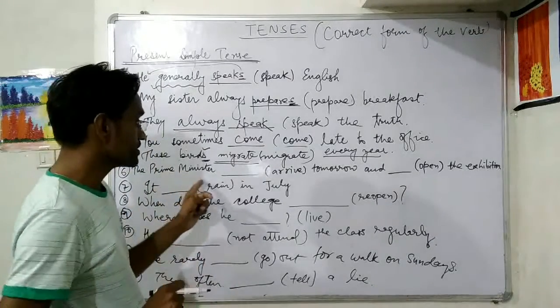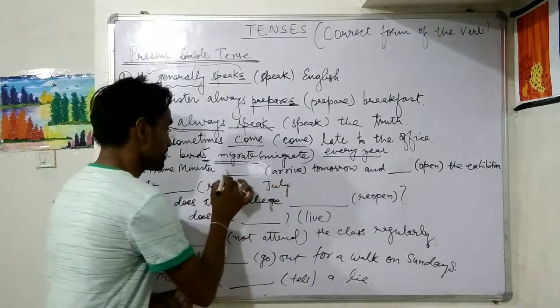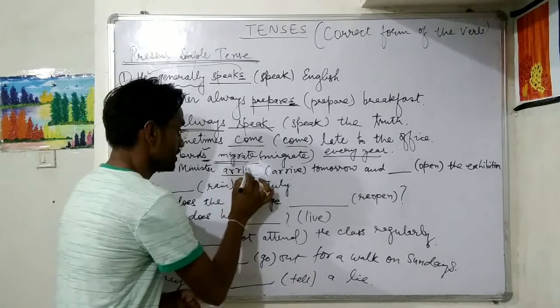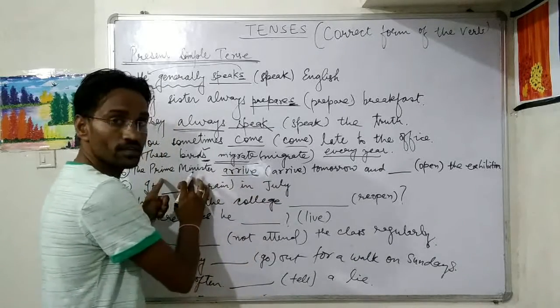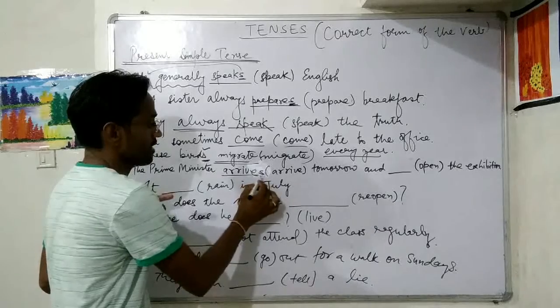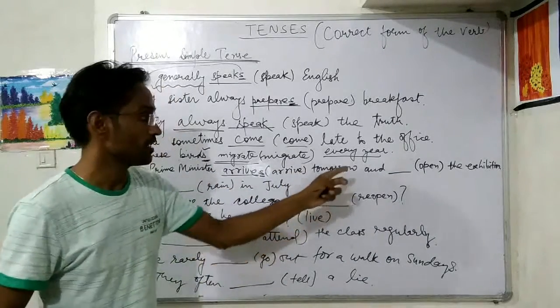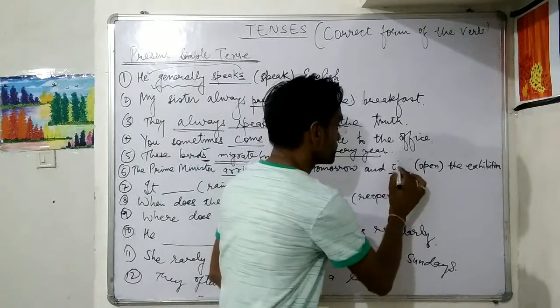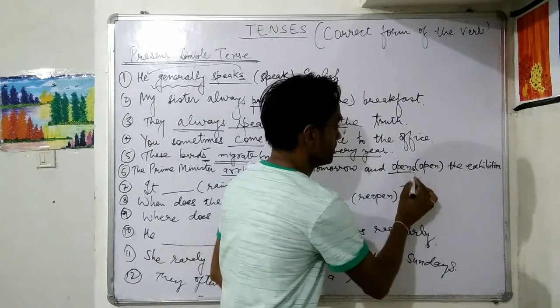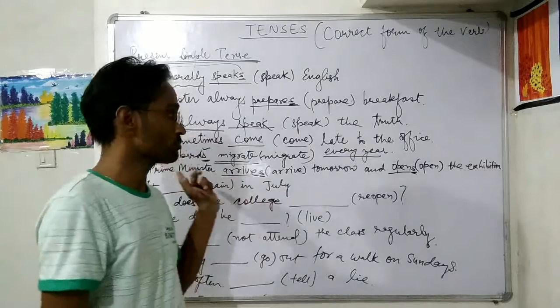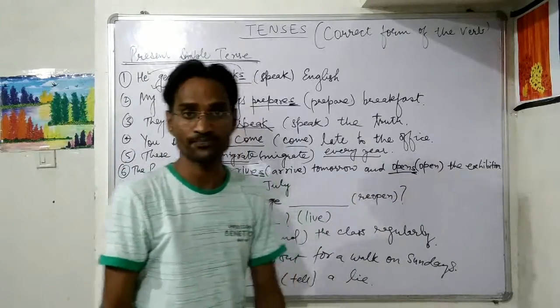So the Prime Minister arrive, this arrive as it is, but here the Prime Minister is the singular third person, we need to add s. The Prime Minister arrives tomorrow and opens. Who is opening? The Prime Minister. So the Prime Minister opens the exhibition.